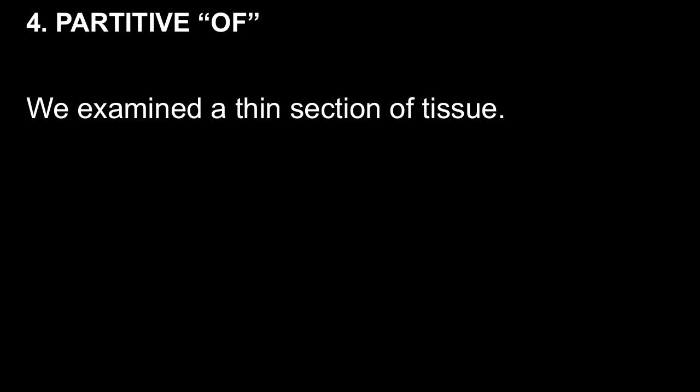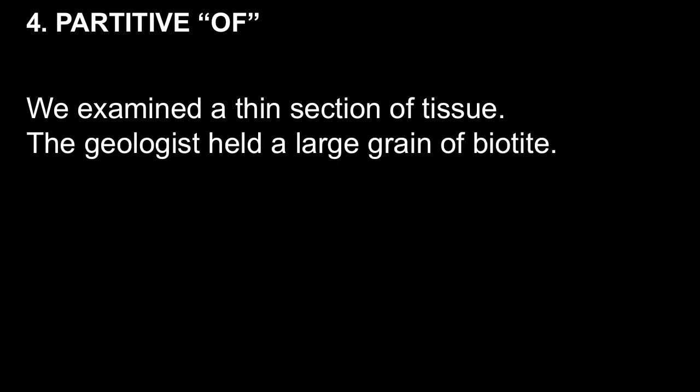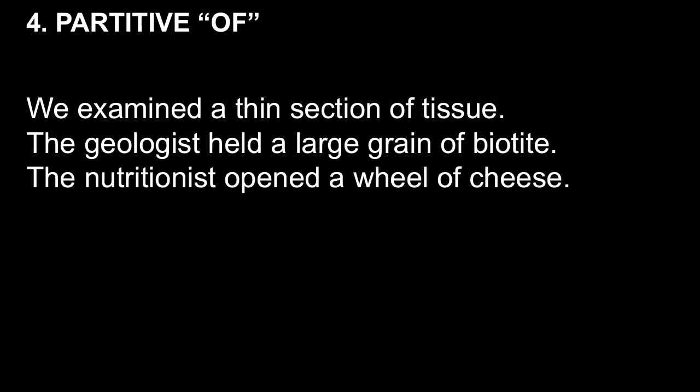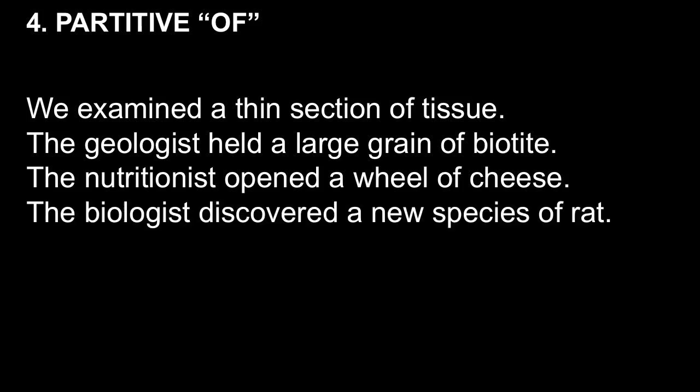Here's an example. We examined a thin section of tissue. So we're looking at the word section. It's followed by of, and then a noun phrase that tells us what it's a section of, and we see the words a thin section of tissue. Similarly, the geologist held a large grain of biotite. The nutritionist opened a wheel of cheese.